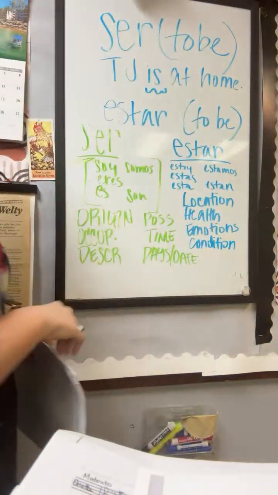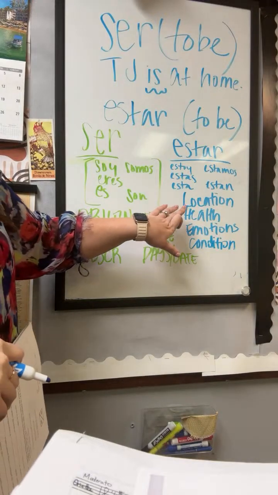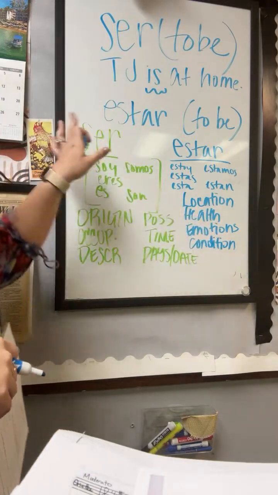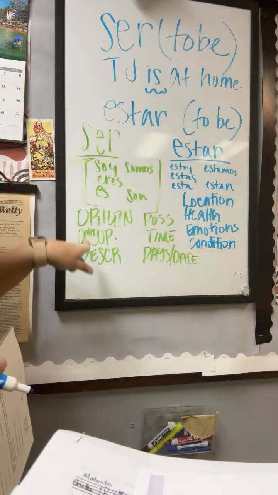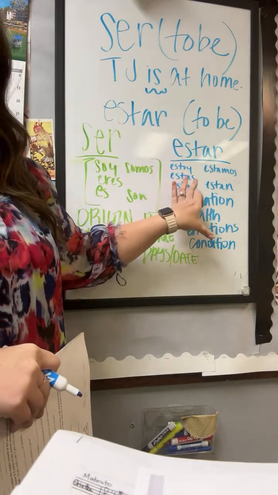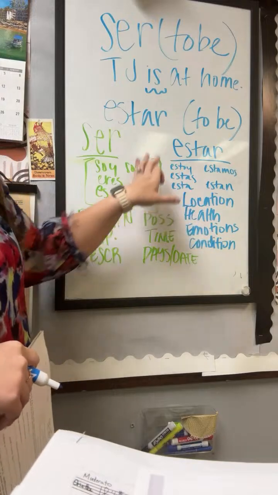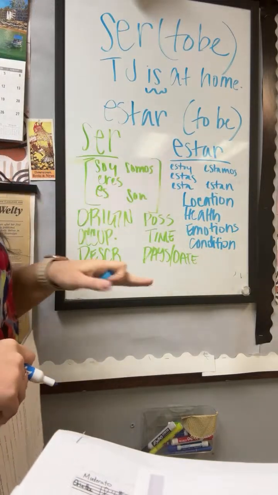I like to think of these as things that can change. Okay, now keep in mind there are some things on the ser that can change, but estar are things that can change. You're never going to use estar for something that does not change.